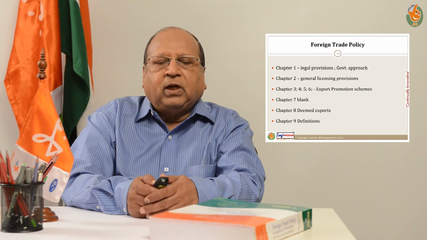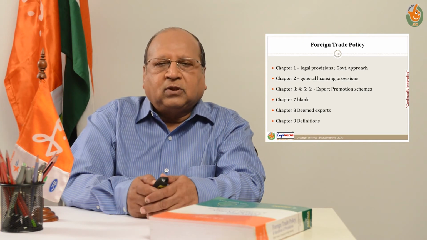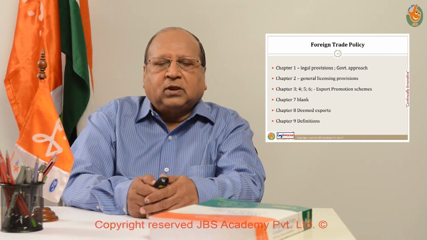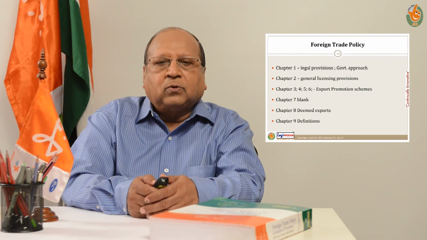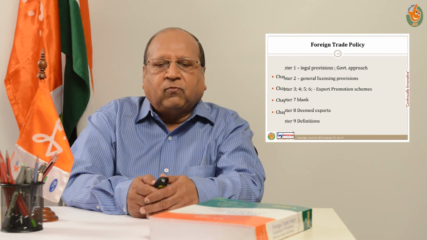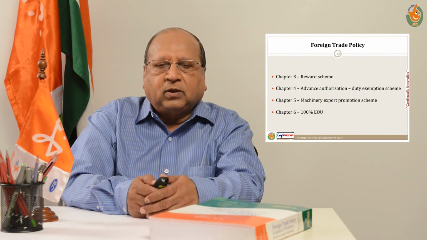Chapter 7 has been left blank; earlier it was for the SEZ scheme. Chapter 8 is about deemed exports, transactions which take place within India. Supply of goods is within India, but because of a certain special situation, such transactions are considered equal to exports, so they are called deemed exports. And Chapter 9 is about definitions of words and phrases used in the policy.